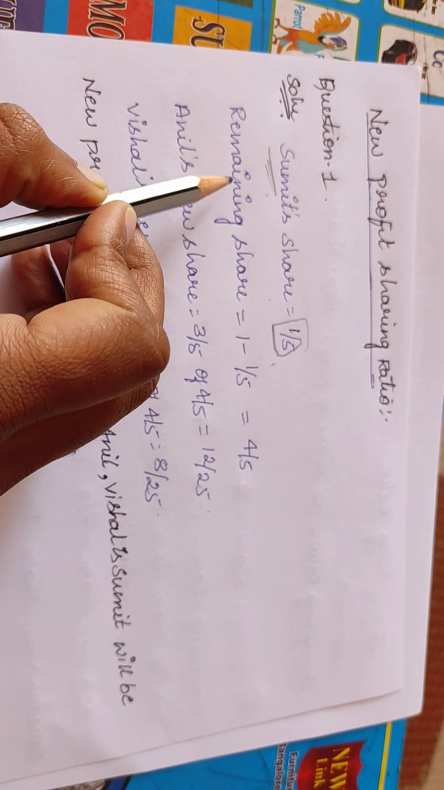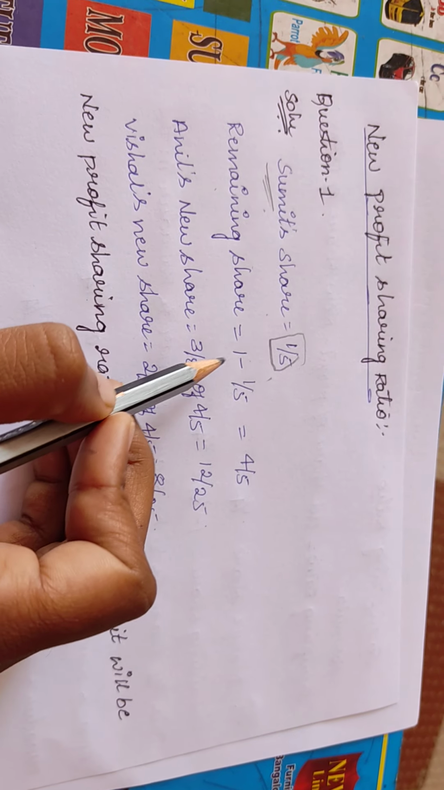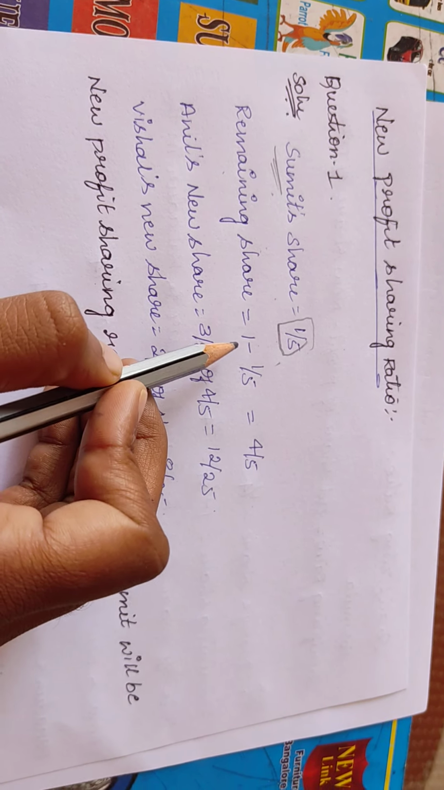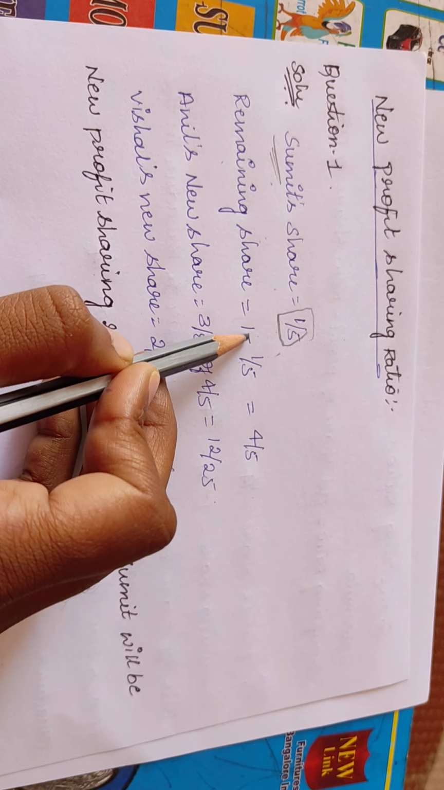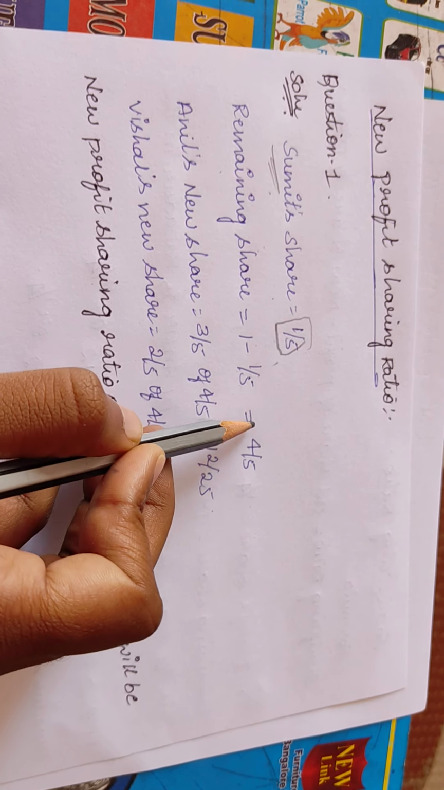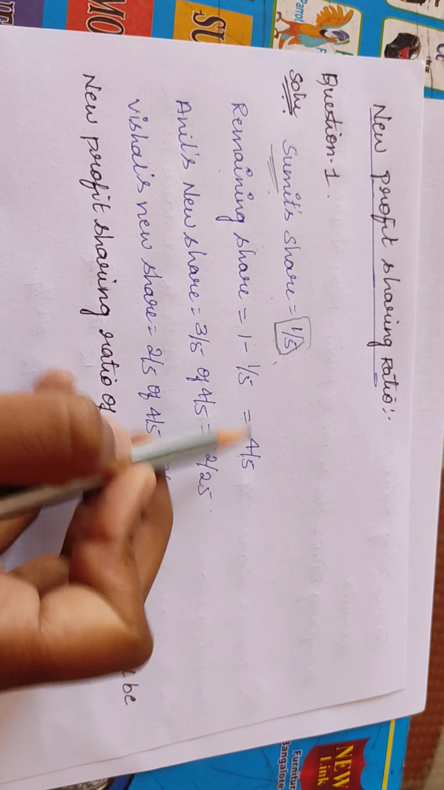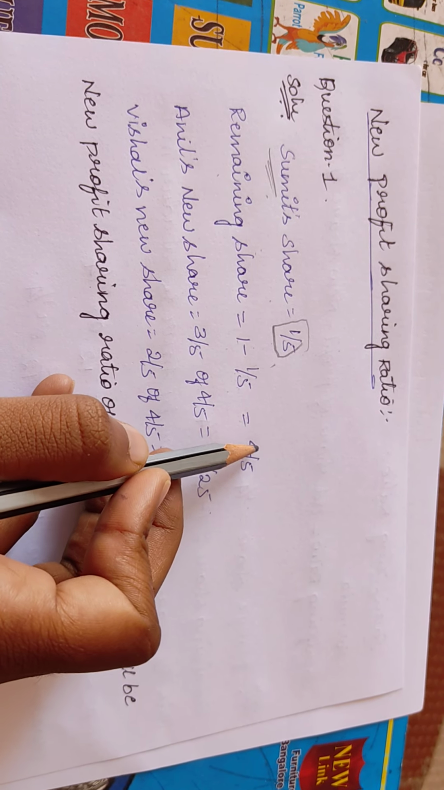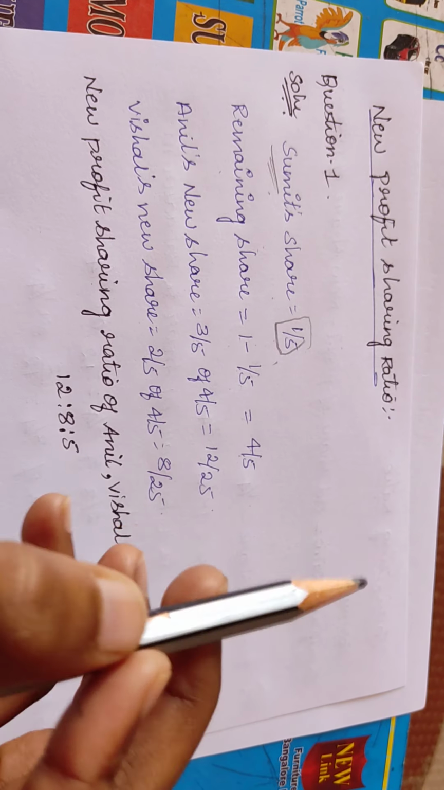So if 1/5 of the share goes to Sumit, what is the remaining share? Let us take 1 as the total share. So 1 minus 1/5, Sumit's share, is equal to 4/5. Five ones are 5, 5 minus 1 is equal to 4. So 4/5 is the remaining share.